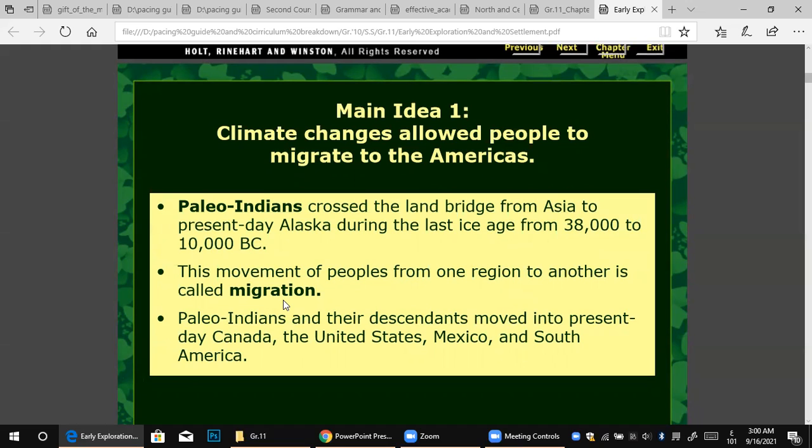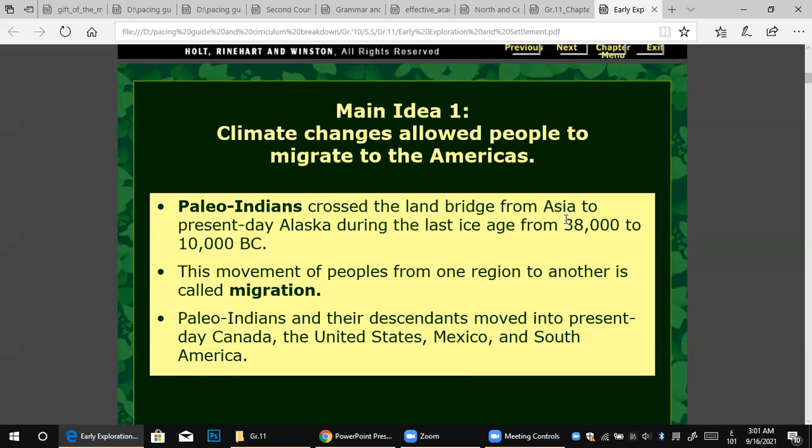After that, he tries to tell you where the Native Americans came from. The Paleo-Indians, the Native Americans: where is the root of the Indian Americans? They came from Asia. So when I ask you where the roots of these Paleo-Indians are, you can answer that they came from Asia to present-day Alaska during the last ice age, from 38,000 to 10,000 before Christ.